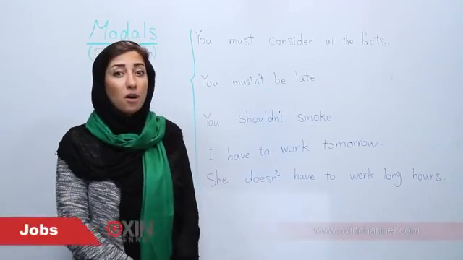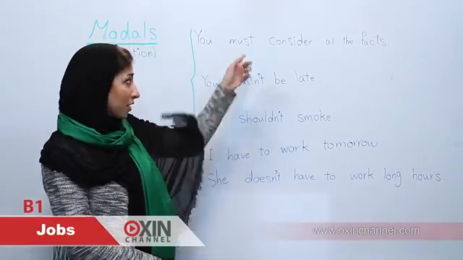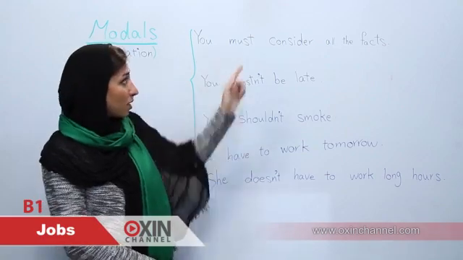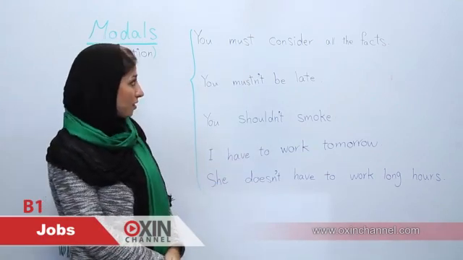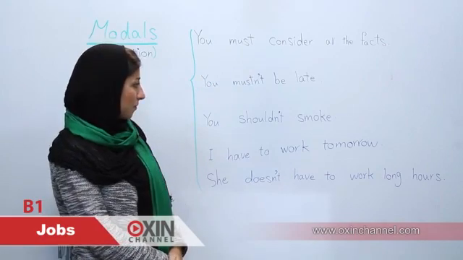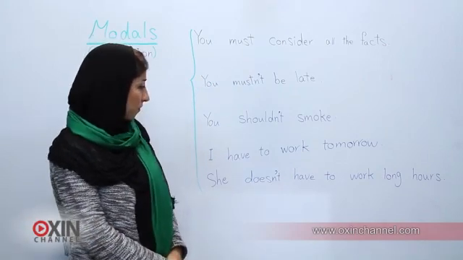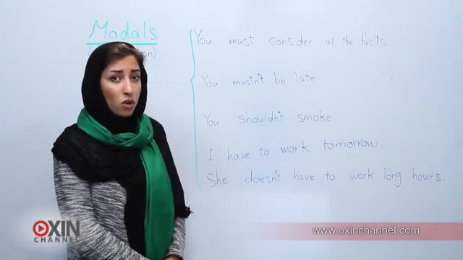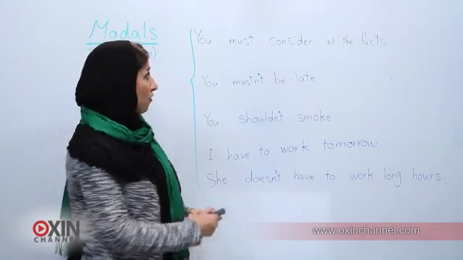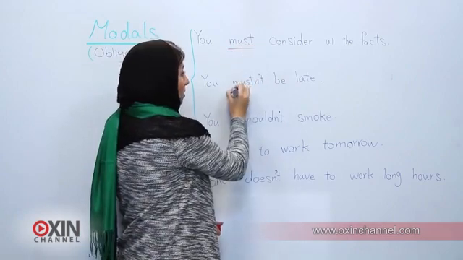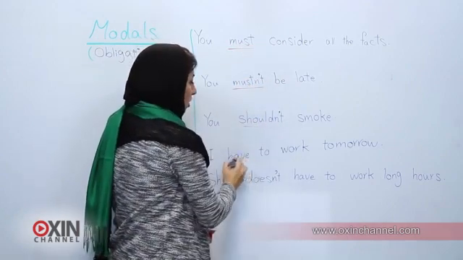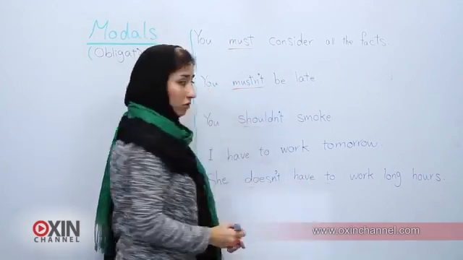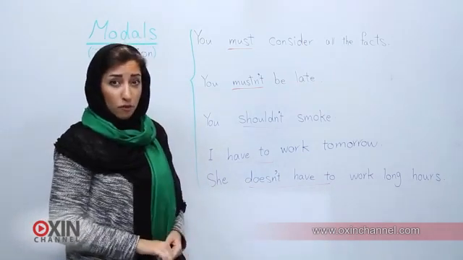Today we're going to talk about modal verbs. Look at these sentences. You must consider all the facts. You mustn't be late. You shouldn't smoke. I have to work tomorrow. She doesn't have to work long hours. Now the verbs that you see here, must, mustn't, shouldn't, have to, and doesn't have to are all modal verbs.